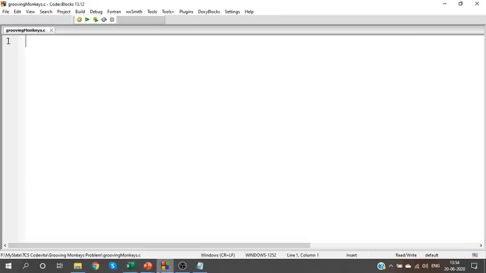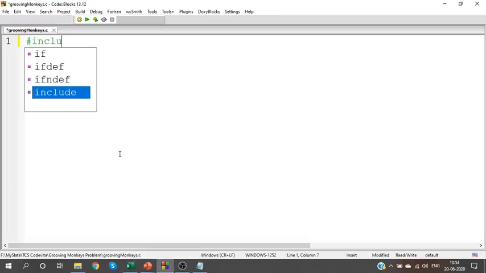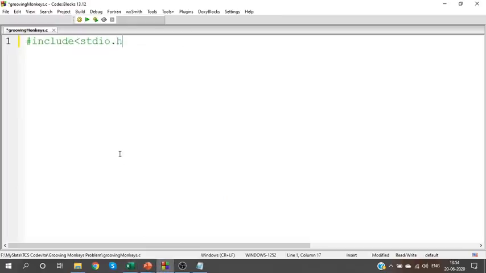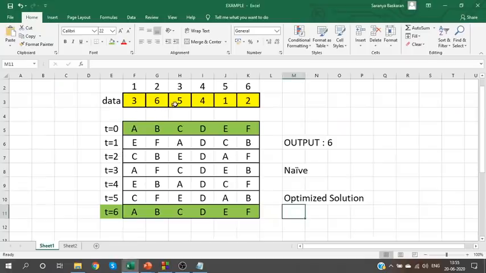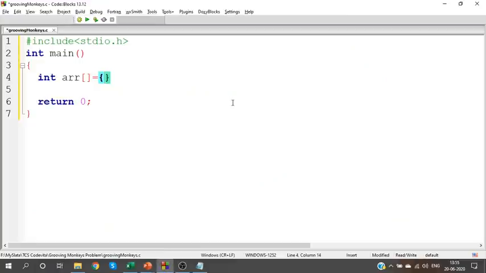Okay, so for now I'll just initialize the array, guys. At the end we'll use scanf and everything. First, to understand the concept, I'm going to initialize the array. Okay, 3 6 5 4 1 2.